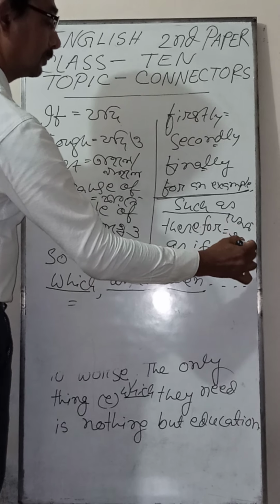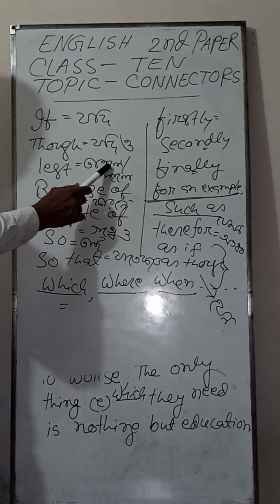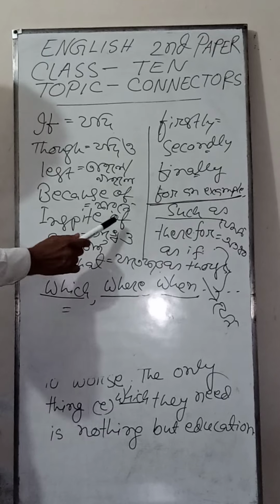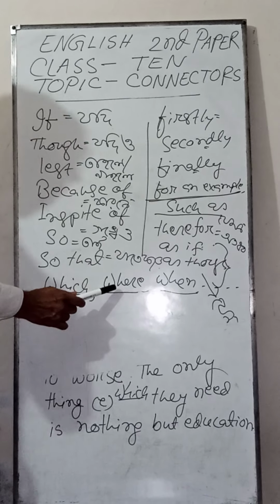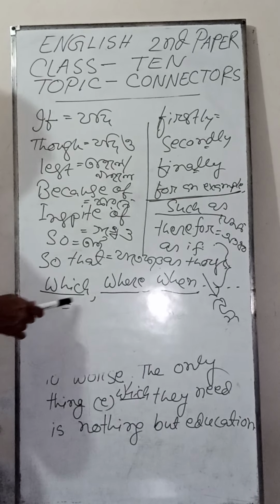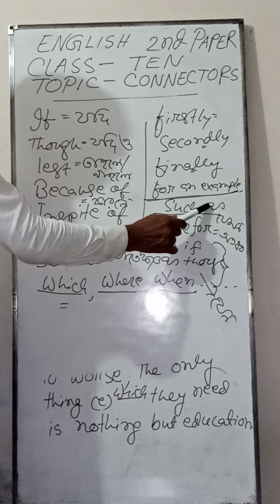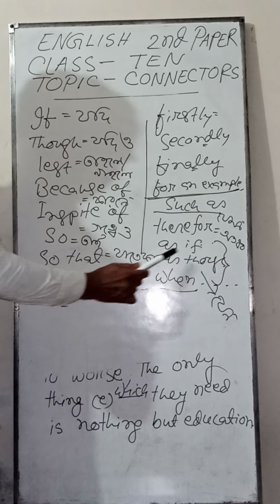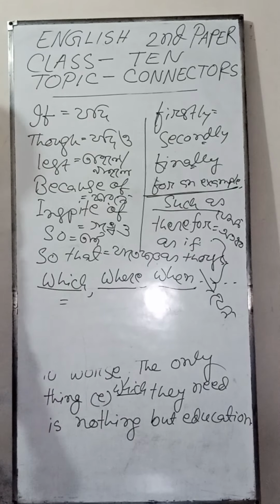As if and as though. The meaning of as if and as though are the same. You see some Bengali meanings: if, though, lest, because of, in spite of, so, so that, which, where, when. These are relative pronouns. And firstly, secondly, thirdly, for example, such as, therefore, as if and as though are the same. And these are the Bengali meanings.